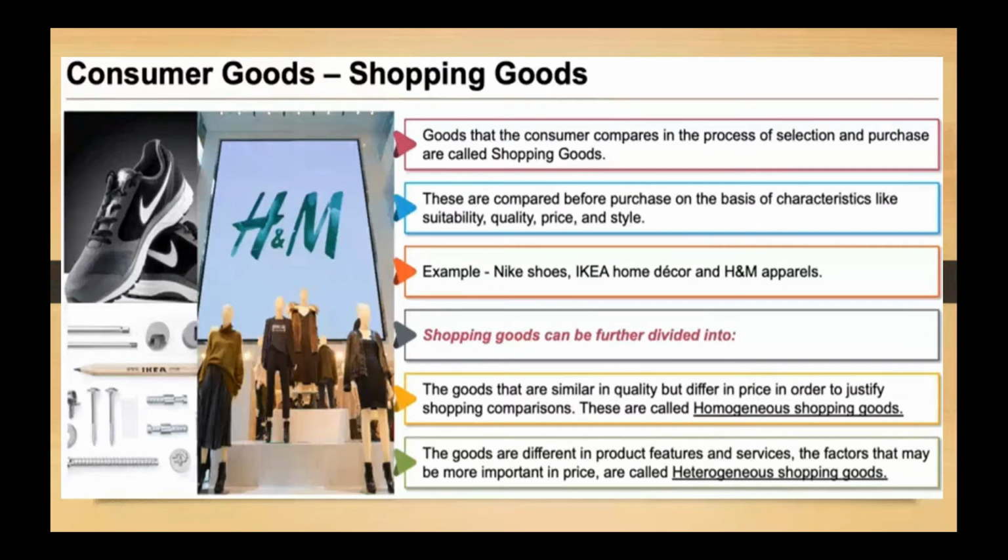So the examples given for the shopping goods are IKEA home decor, apparels like those of H&M. Okay, this all comes under the category of shopping goods. And shopping goods can be further categorized into homogeneous shopping goods and heterogeneous shopping goods. What are homogeneous shopping goods? All those goods or products which are similar in quality but they differ in price. For example, shoes, right? All the shoes could be similar in quality, but they all differ in price. And then you have heterogeneous shopping goods. Heterogeneous shopping goods are products with different features and services that may be more important than price. All right. For example, three-star hotel, five-star hotel.